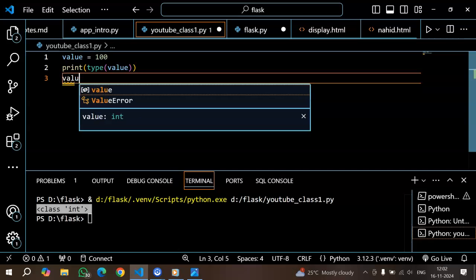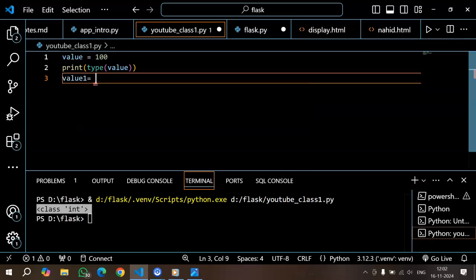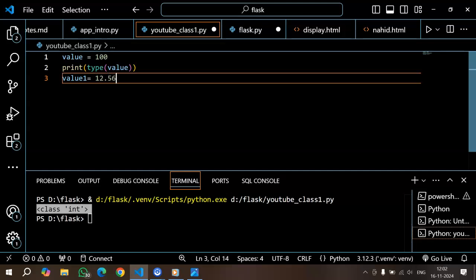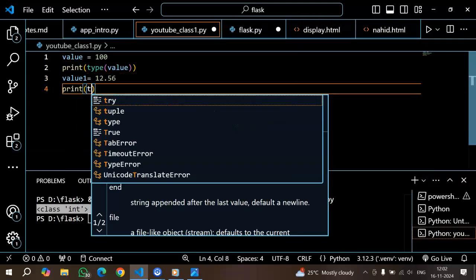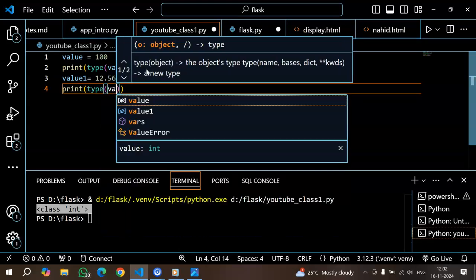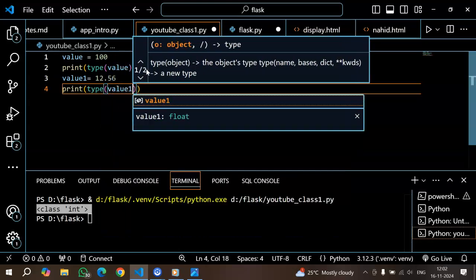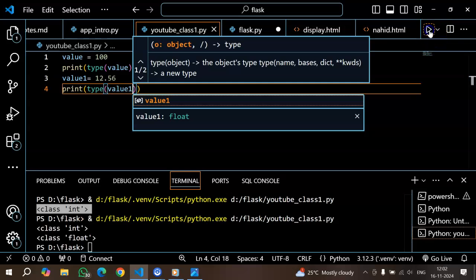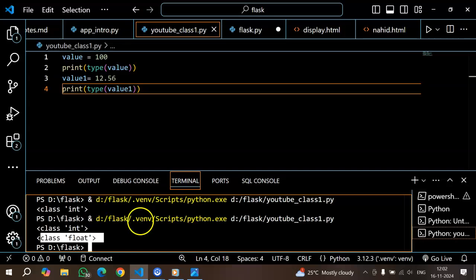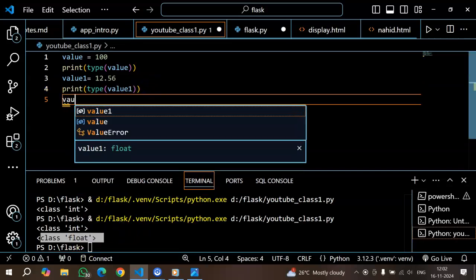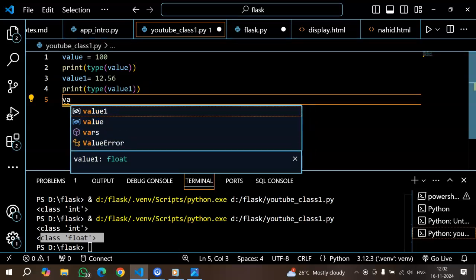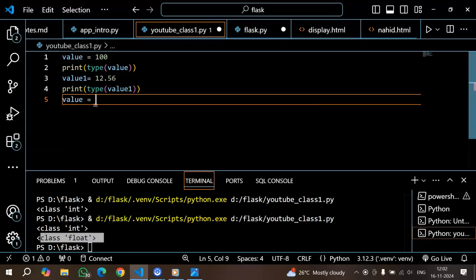I can even assign a float value to it. And now when I print type of value 1, it will automatically give me the data type it is. This one is giving class float as the data type of the assigned value. Now I'm assigning a value to a complex number.